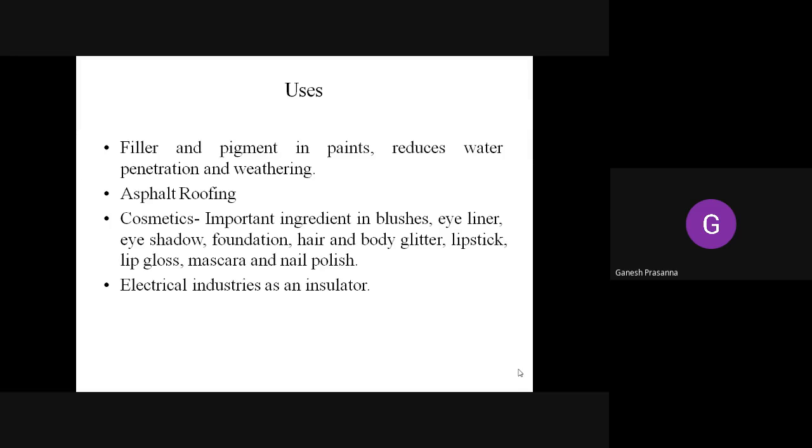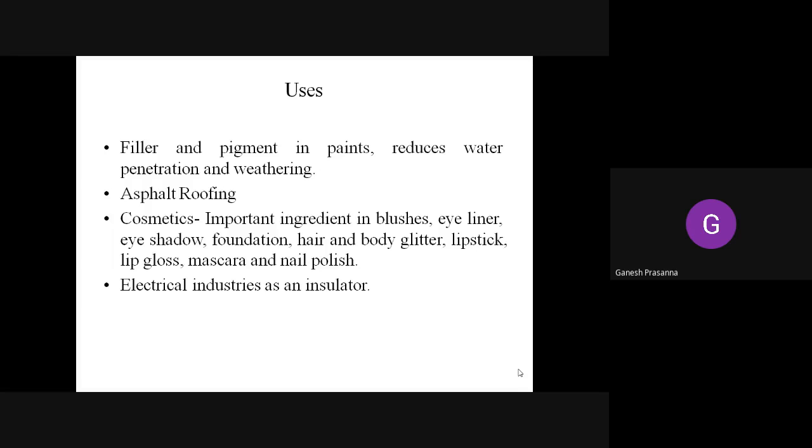Now many of the girls will start asking, what is this, do even cosmetics contain this mica? Yes, you have to pay attention that cosmetics also do contain this mica. So you will be applying the mineral itself. You know that sometimes it glitters, is it not? Blushes, eyeliner, eyeshadows, the foundation, the hair and body glitters which you use, the lipstick which shines, the lip gloss, the mascara, and the nail polish. Why do they glow? Because they contain some amounts of mica within them.